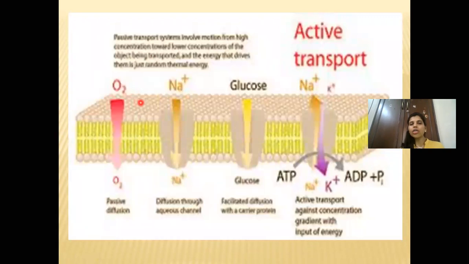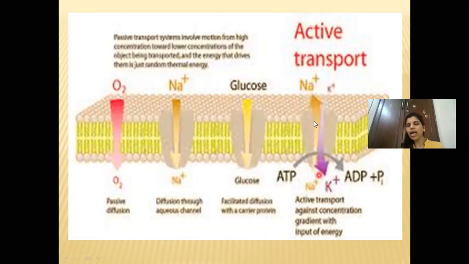Now here you can see that the ions are moving. It is written active transport, and you can see sodium. It's shown that from here it is moving over here. The arrow is pointing that sodium has come to this part, and it is coming inside the cell. We have not shown the cell, it's only the cell membrane. Here potassium from inside is moving outside.